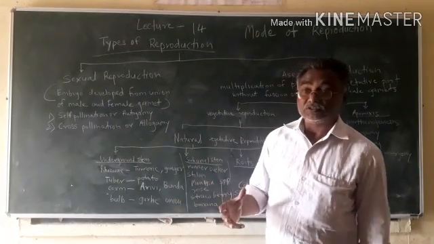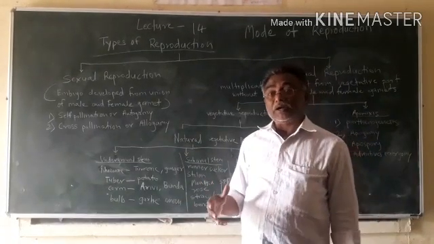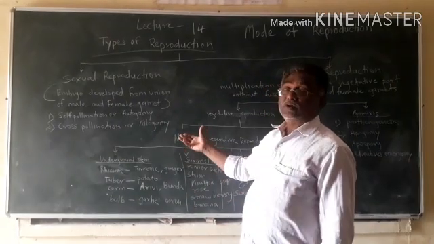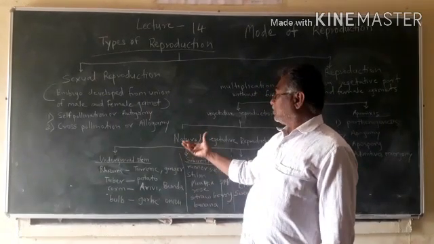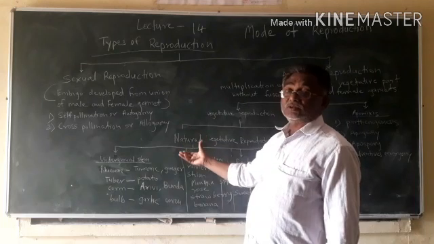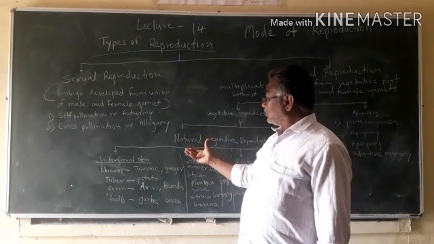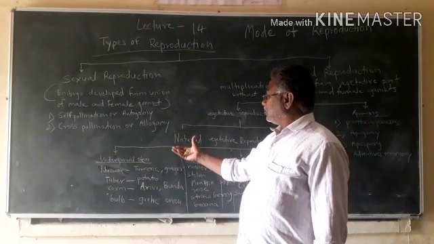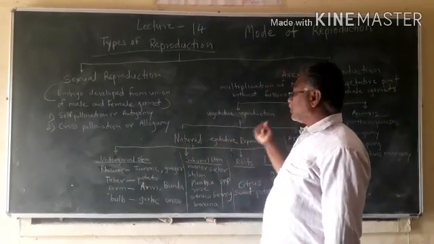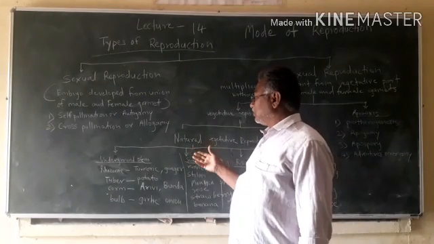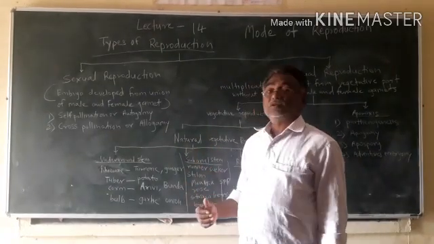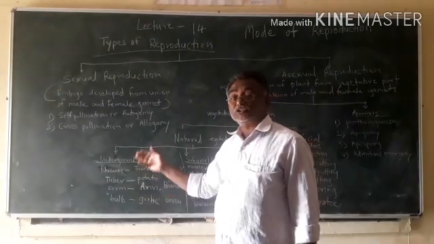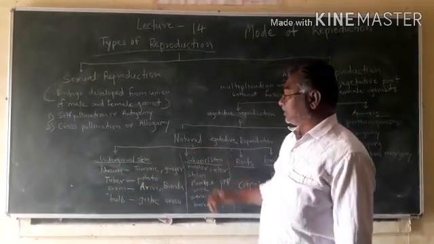No efforts are taken by human beings for the reproduction of plants. So, vegetative reproduction is done without effort from the vegetative parts of the plant.